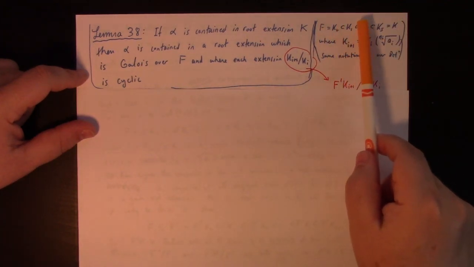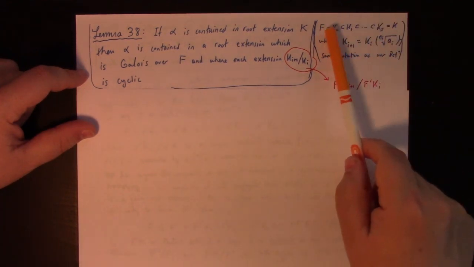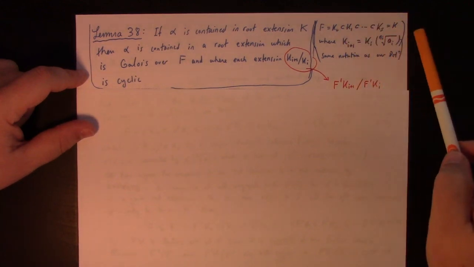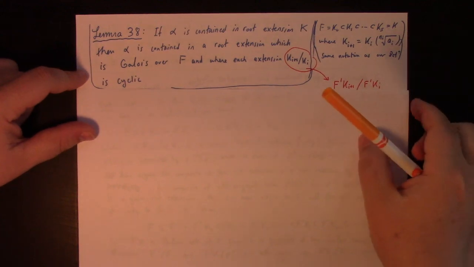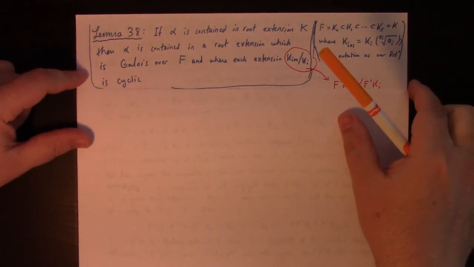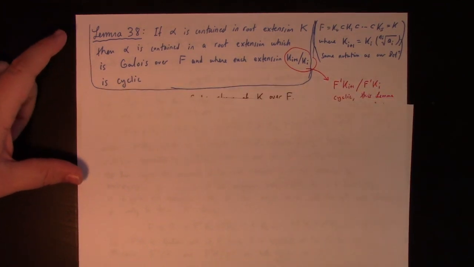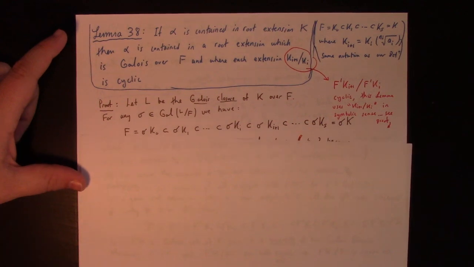repackage it by adjoining roots of unity. After you do that, then the corresponding sort of full tower, if you will, that's the one that has the cyclic quotients. So the basic trouble is if you're missing roots of unity, then it kind of spoils things. So you have to throw in the roots of unity to make things work. And so here's the argument, a sketch of it at least.